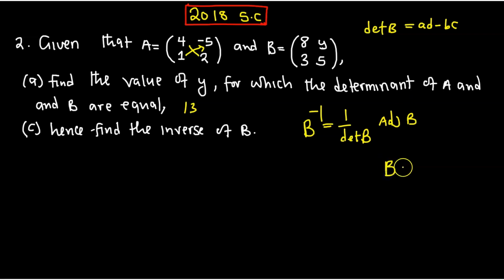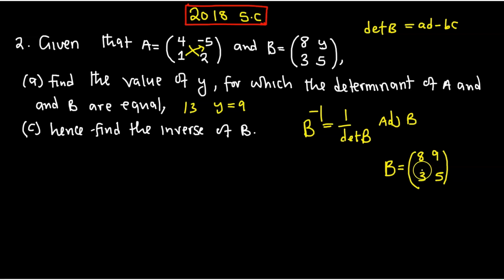For you to find the adjoint, you need the full matrix, the original matrix. So you're going to write the matrix for B, the original one. 8 remains there, 3 remains there, 5 remains there, but the value of y we found to be 9. So y is equal to 9. This is the original matrix. By the way, you only find the adjoint from the original matrix.